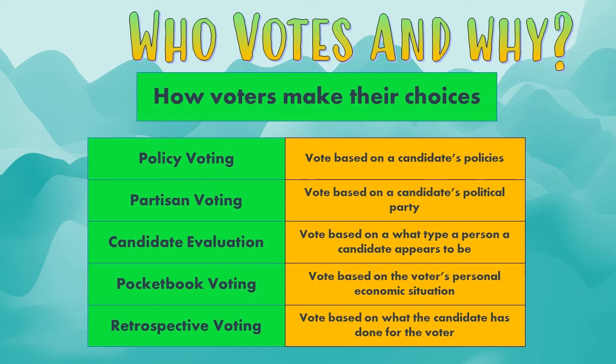What had become more common here in recent elections is what we call candidate evaluation voting. This is where the vote is cast based on what type of person the candidate appears to be. So we'll be looking at the candidates, like, what's their value system? Are they religious, or do they have a job background that you respect? Are there a lot of scandals involved with the candidate? Does the candidate appear to be telling the truth? Is the candidate tough or intellectual?